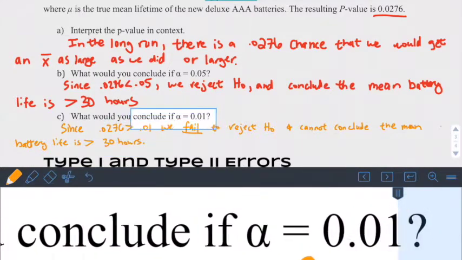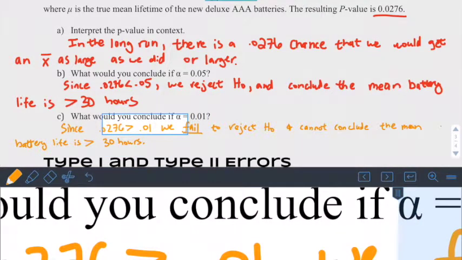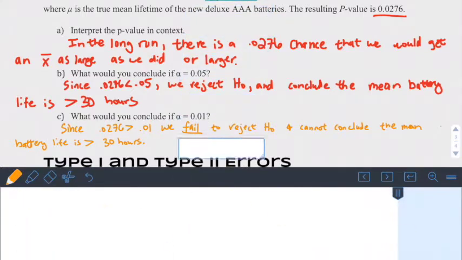So this would be we don't have enough evidence to show that this mean battery life is greater.